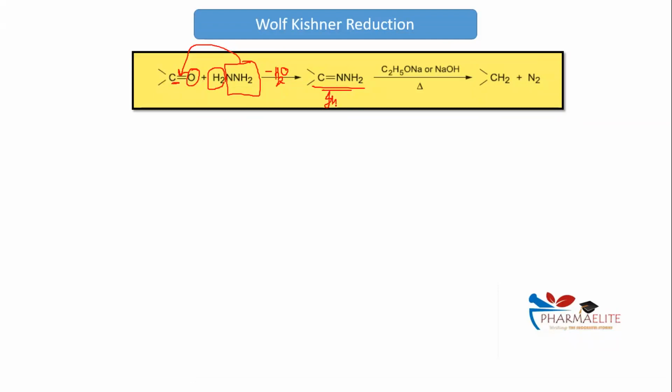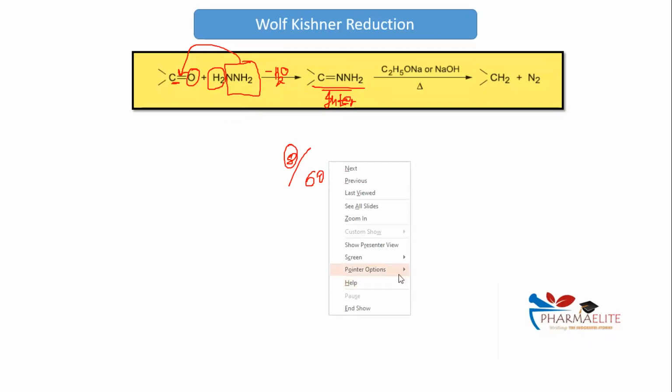Mission, my friend, in GPAT, no one is going to ask you to write intermediate. Sir, आप क्यों पढ़ा रहे हो? Intermediate are required only for few reactions. Total name reactions are 60 plus, out of which we need to do intermediates for around 8 reactions. वो भी हमको सिर्फ intermediate का नाम चाहिए, structure नहीं चाहिए. तो ठीक है, ये हमारा intermediate है.